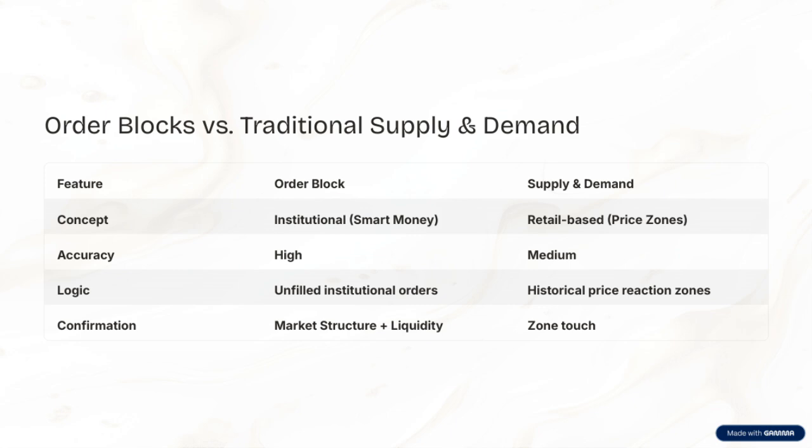These are areas where buying or selling pressure is concentrated. An order block is a specific type of zone that often marks the origin of a move. Think of it as a footprint of institutional activity. It's important to understand the difference between order blocks and traditional supply and demand zones. Order blocks are more precise and are often associated with institutional activity, while traditional zones can be broader and less specific. Recognizing these differences helps us align our strategies with the true market drivers.